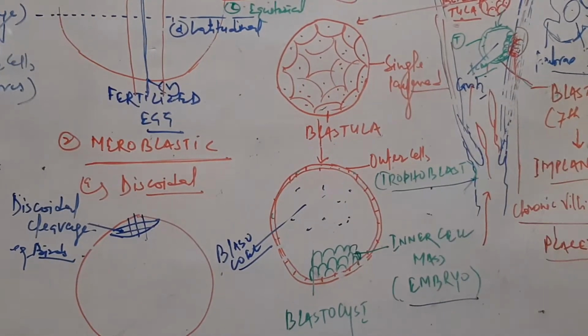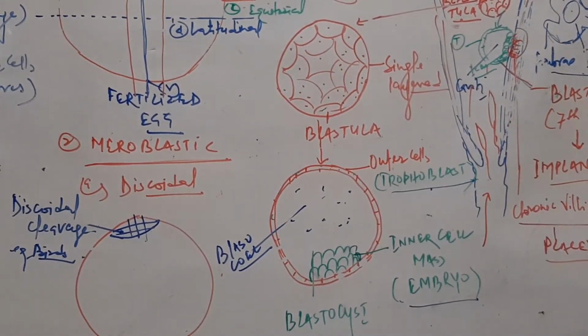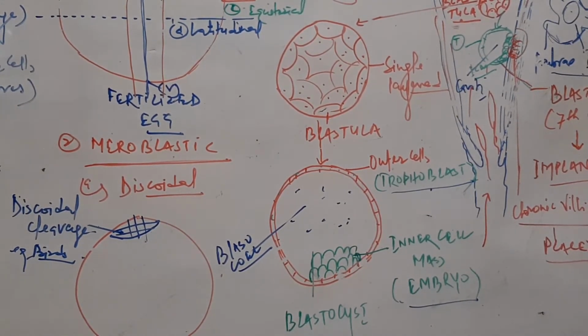Okay, this is the blastocyst, and then the blastocyst gets embedded. The trophoblast of the blastocyst gets embedded deep into the endometrium, fixing the blastocyst into the endometrium. That process is called implantation.